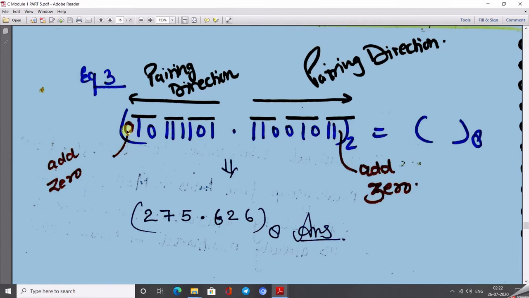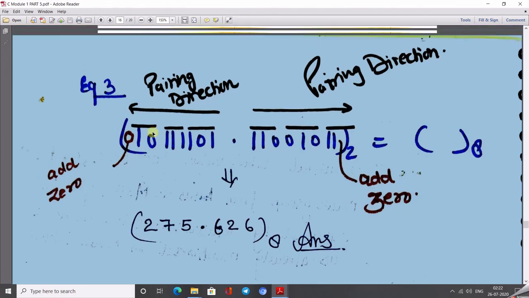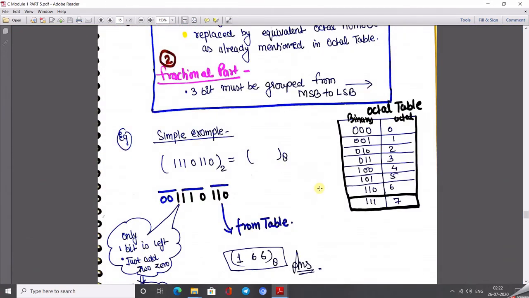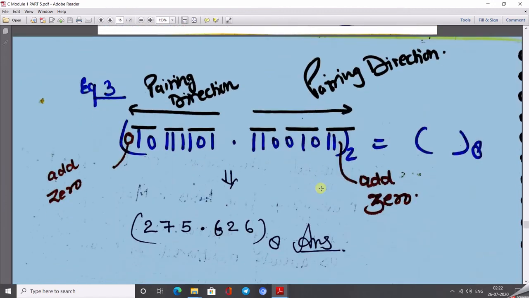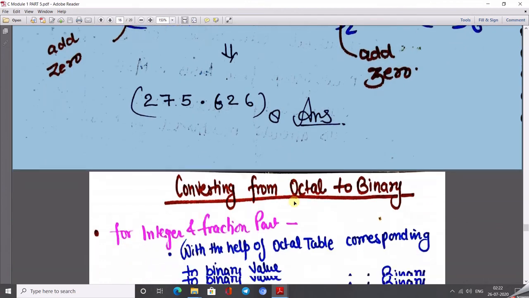Similarly in mathematics, whenever we write a 0 before a number, it doesn't change the value. Also if we add 0s after the decimal value, like 10.530000, there is also no change. After matching this binary number to the equivalent table of the octal number system, we get values belonging to 0 to 7, and this is known as the octal number system.